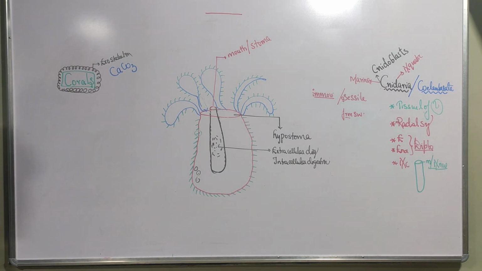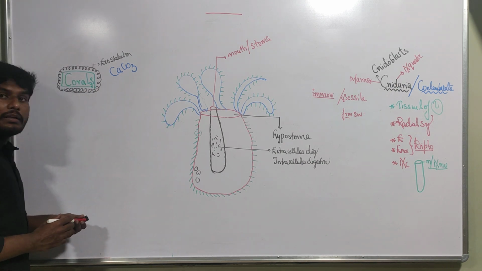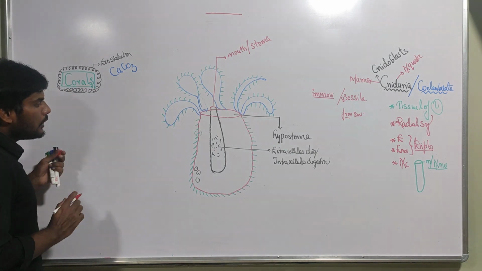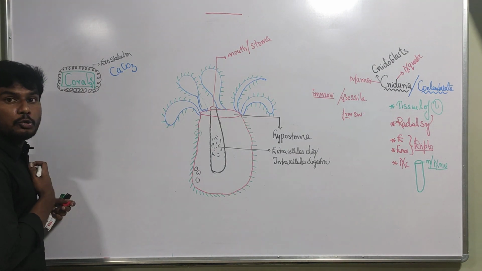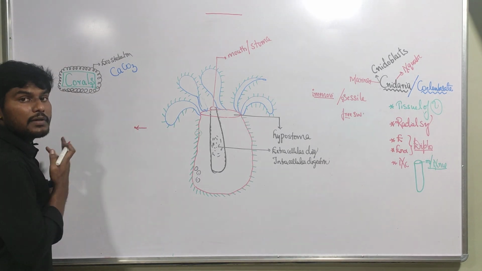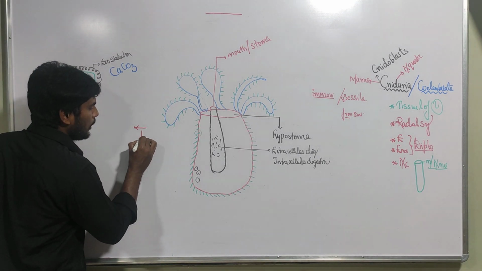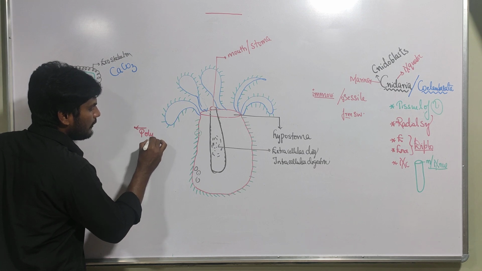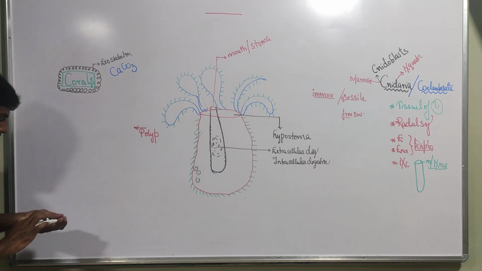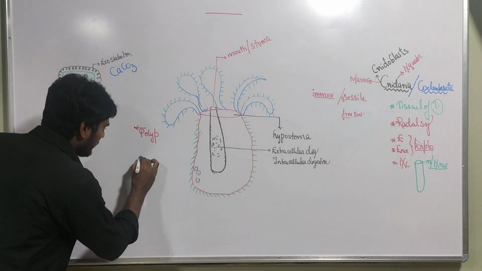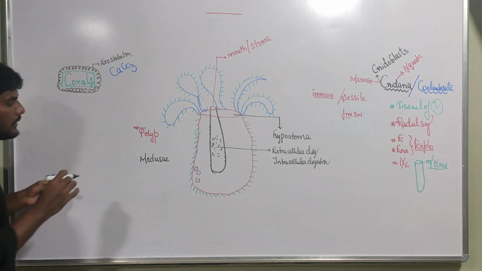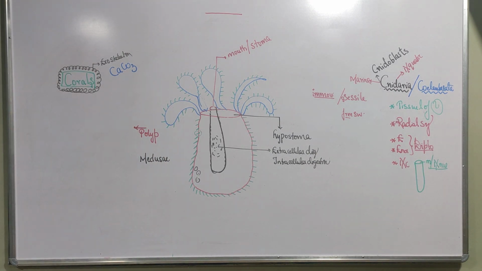Some of the cnidarians have two basic body forms. What are the two basic body forms? The first basic body form is called polyp. Polyp is the first basic body form. And the next basic body form is Medusa, or Medusae.